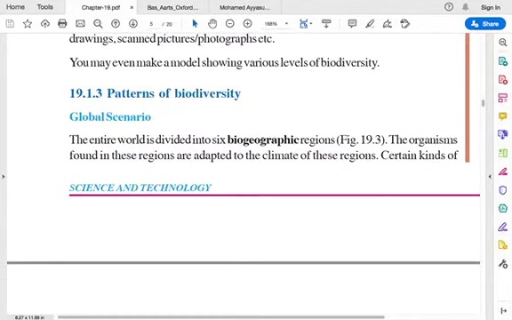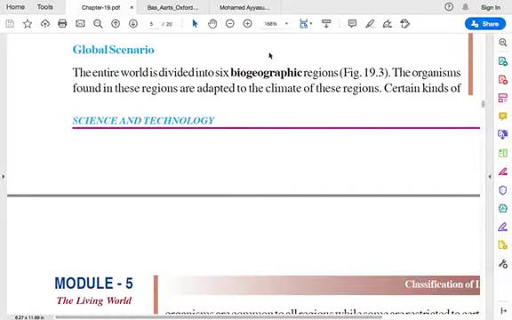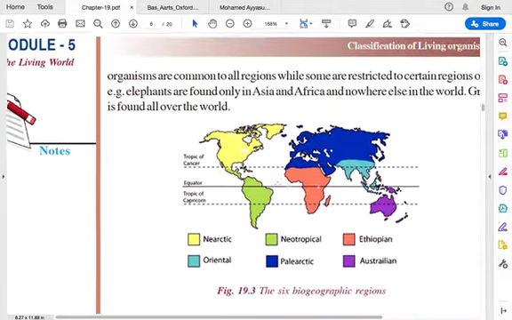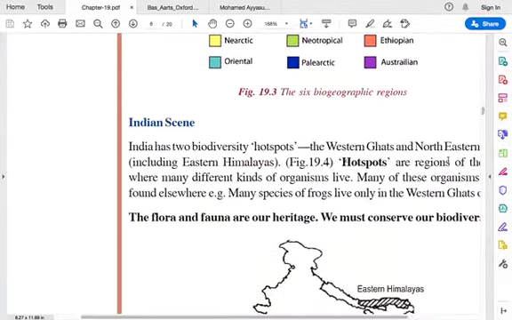And then we saw about patterns. What are the patterns of biodiversity? Then we saw the global scenario. There are 6 biogeographical regions. So these are those 6. Just have to remember this.